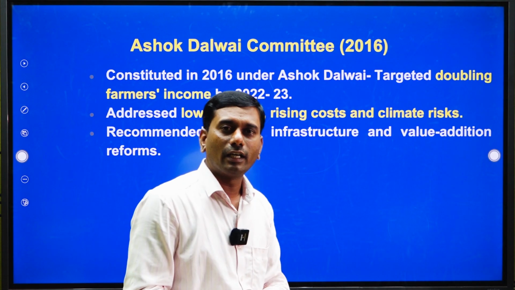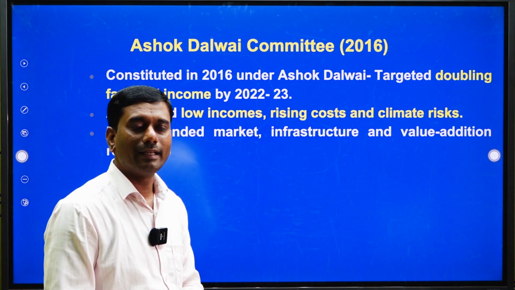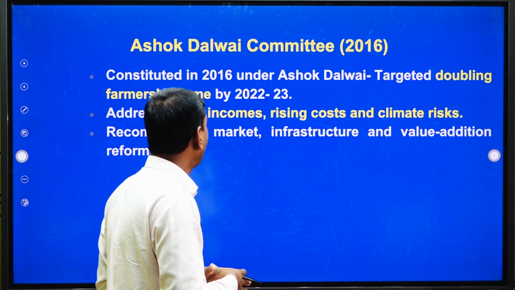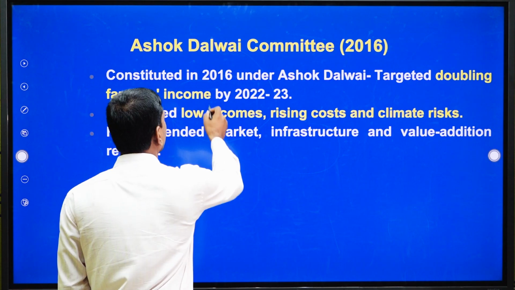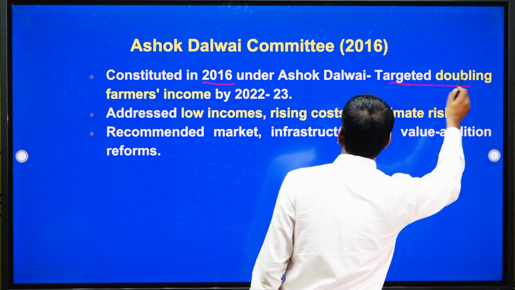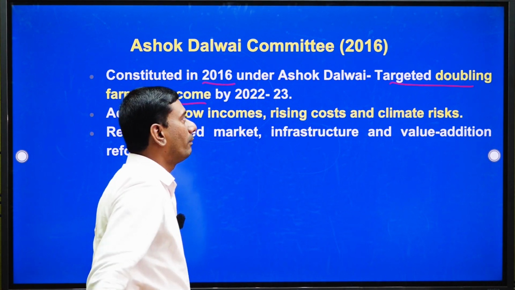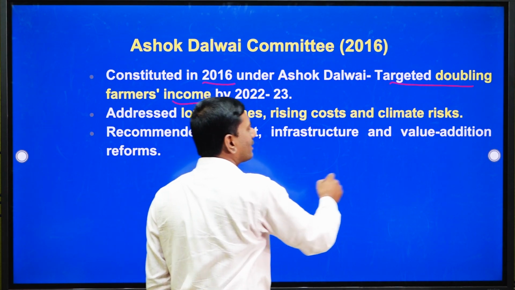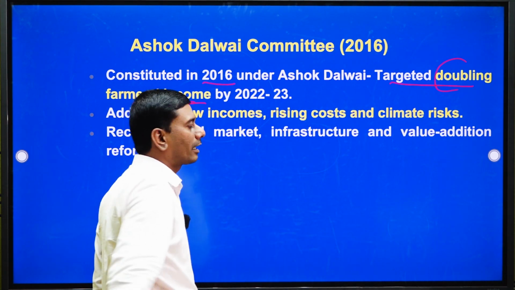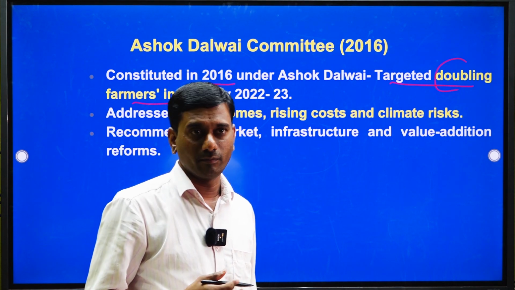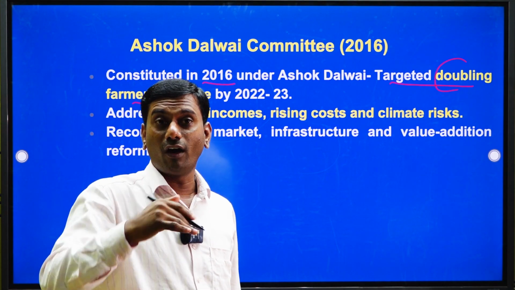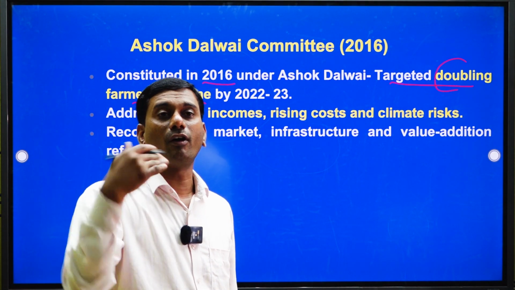Now, coming to the Ashok Dalwai Committee. Here we can study in detail what the committee has suggested. It was constituted in 2016 under Ashok Dalwai. Especially, he targeted doubling the farmers' income by 2023. You should understand, before studying this topic, that the recommendation is about doubling the farmers' income. So, we should make it twice the real income of the farm household, not the farm. So, we should go with the production to profitability mode.